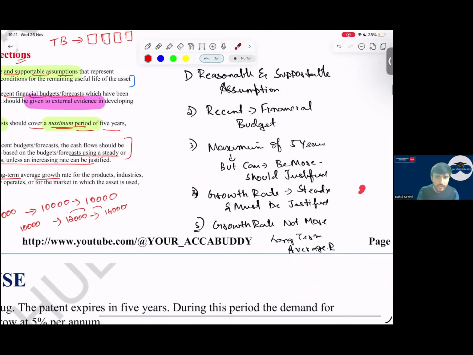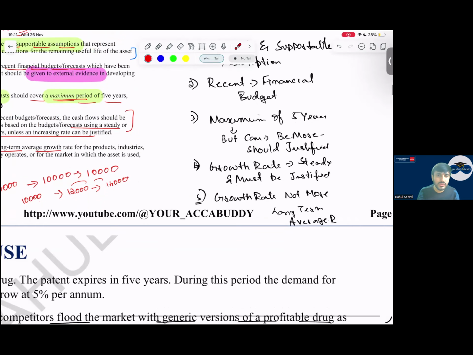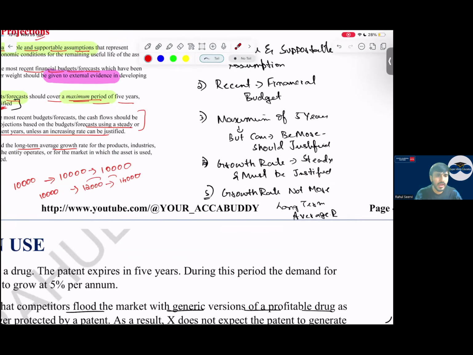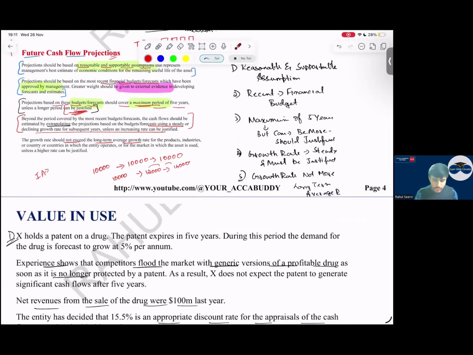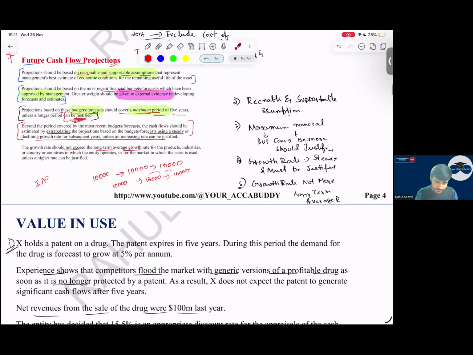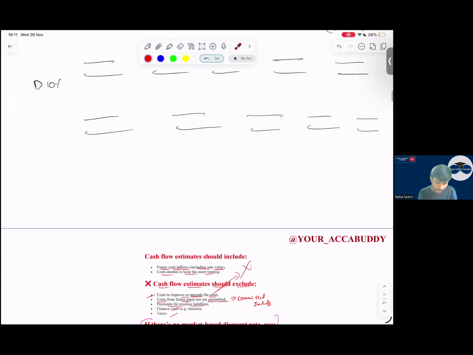The growth rate should be steady. Yes, sir. The growth rate should not be more than the long term average. A simple thing. So with this, your value in use part is done. A small part which you have to concentrate.